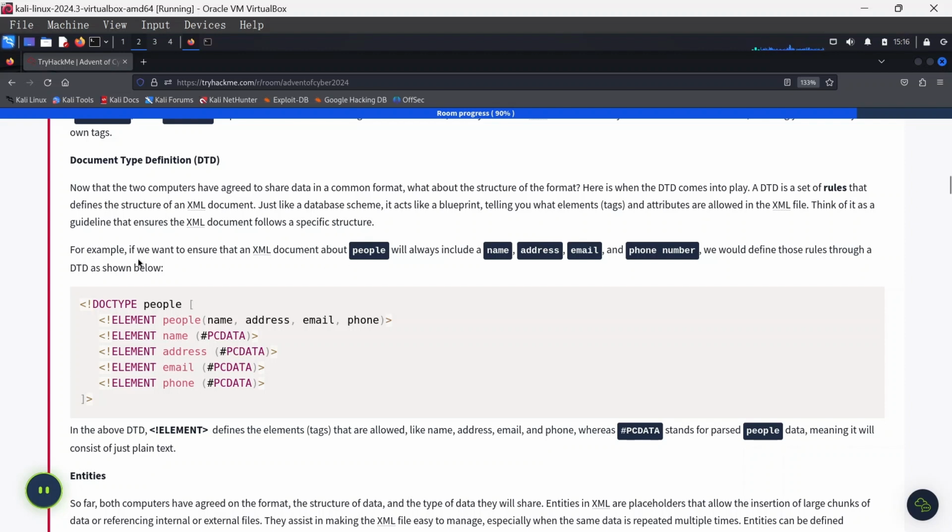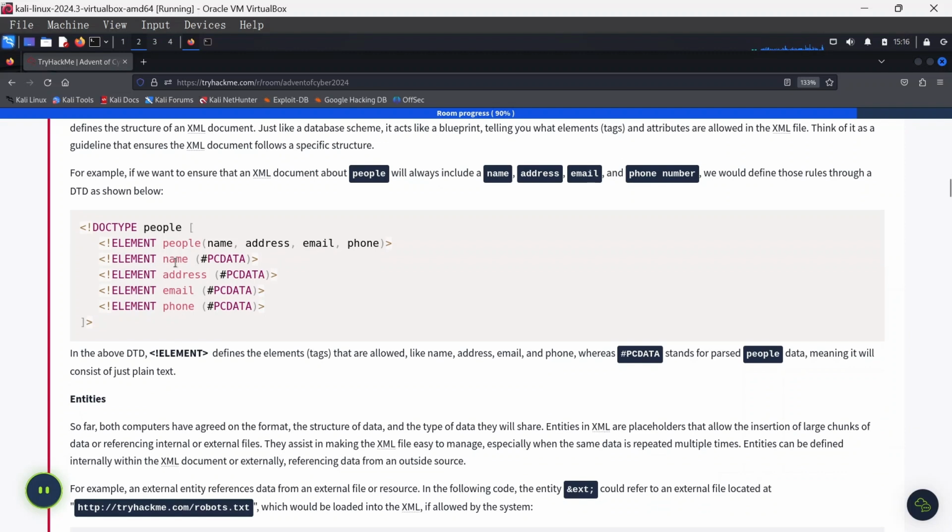Okay, now for example, if you want to ensure that an XML document about people will always include the name, address, email, and phone number, we need to define those rules through a DTD as shown before, using what we call elements. So people would have name, address, email, and phone number, and the elements specifying the name, address, email, and phone number would have PCDATA. PCDATA stands for parsed character data, meaning it will consist of just plain text.